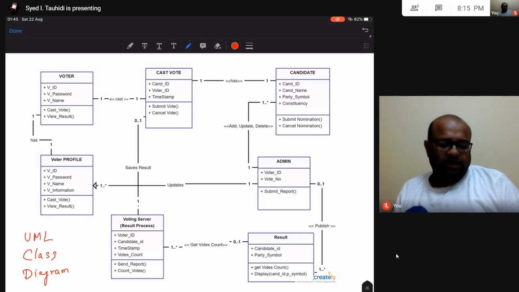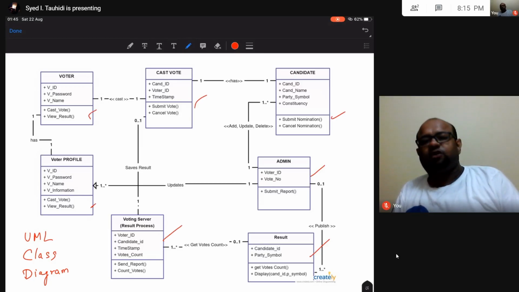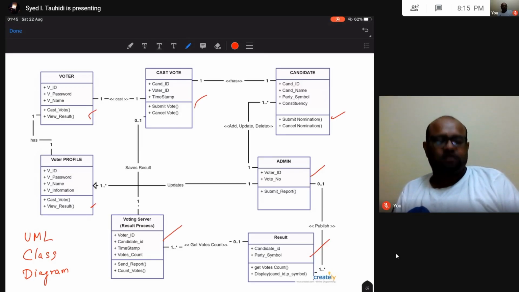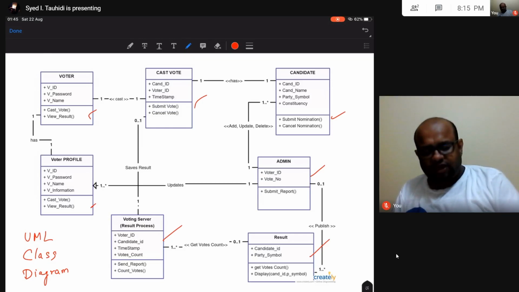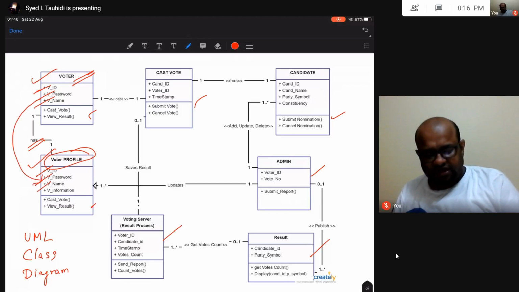But let us look at this diagram and try to understand what it says. Each of the boxes in this diagram, there are 1, 2, 3, 4, 5, 6, 7, represents one class. Okay, so I have a voter class and a voter profile. The voter profile is going to inherit this voter class. So I can see this voter ID, voter password, voter name are obtained from this class. This cast vote and view result are also obtained from this class.